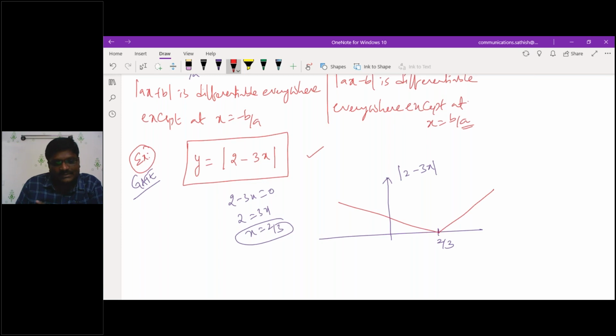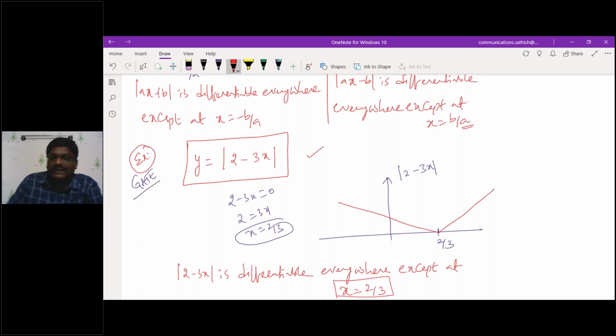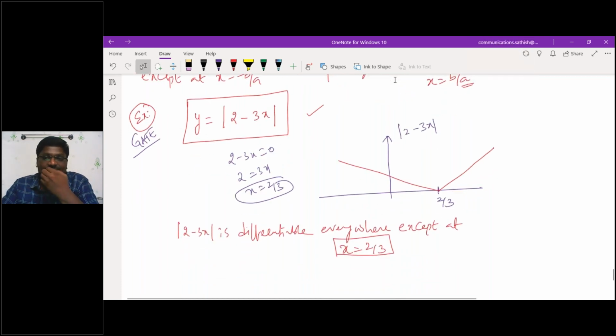Under the given statements, mod 2 minus 3x is differentiable everywhere except at x equals 2 by 3. Am I correct?